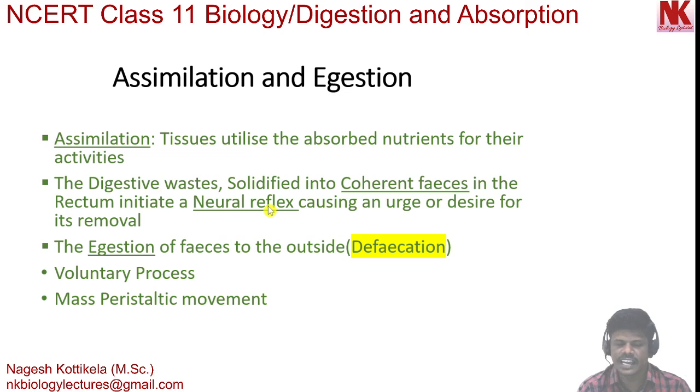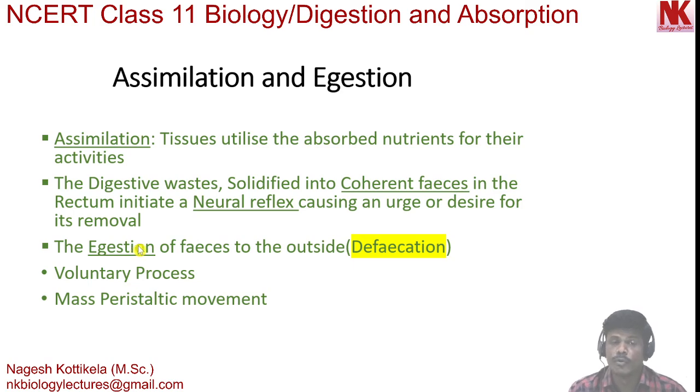The undigested, unabsorbed wastes are solidified into coherent feces in the rectum, and this initiates a neural reflex, and this reflex action causes an urge for the removal of feces, and the process of removal of the feces is called defecation.